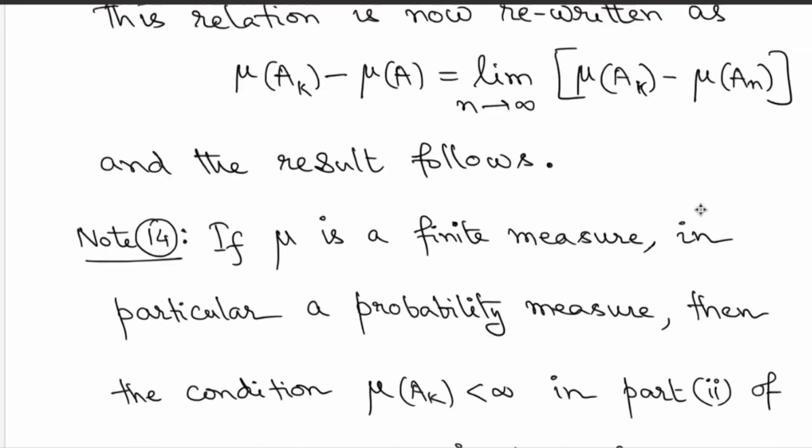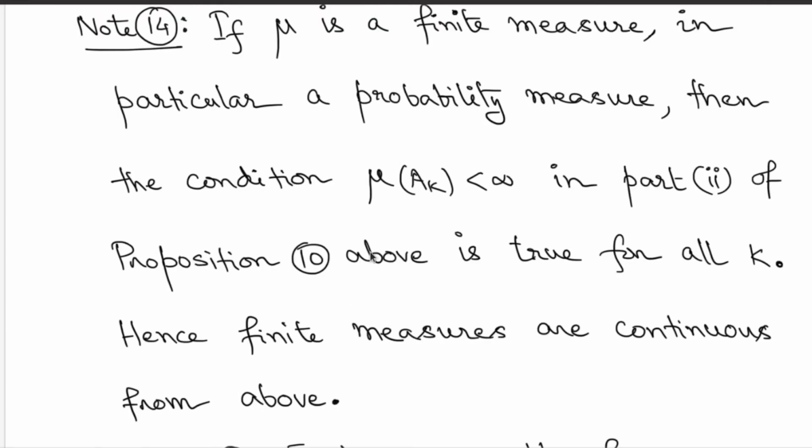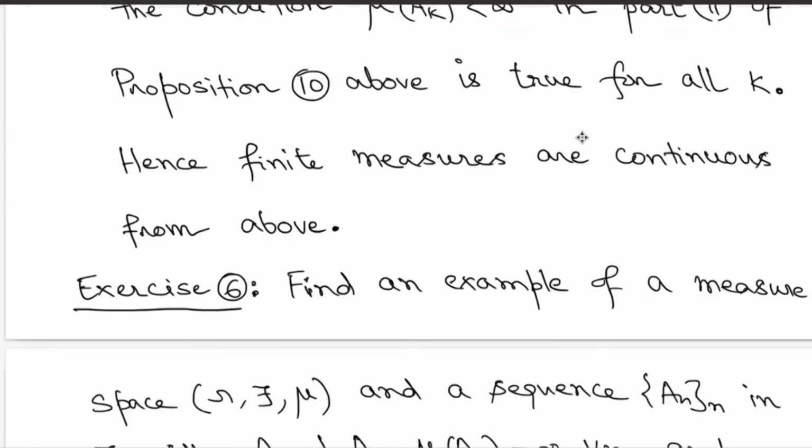For this case there are counterexamples. Now if you are dealing with finite measures, then this condition is automatically satisfied, so you don't have to worry about it. So in particular for probability measures, this condition is automatically satisfied. Therefore what you actually have proved from that proposition is the fact that finite measures, including probability measures, are both continuous from above and continuous from below. Okay, so take any increasing sequence or decreasing sequence, then the appropriate limit holds. So that is what I mean by continuous from above and continuous from below. So for finite measures and in particular for probability measures, you have this fact.